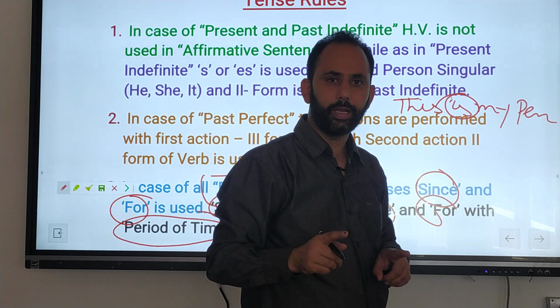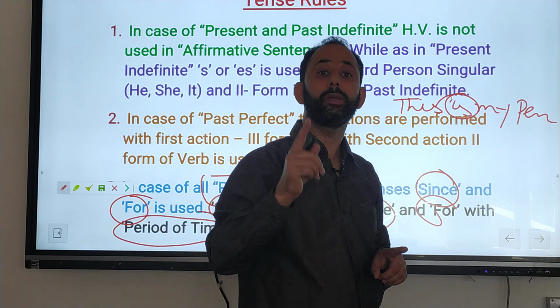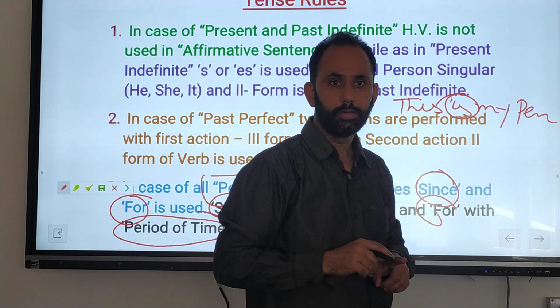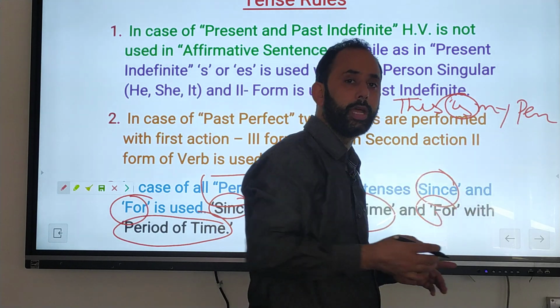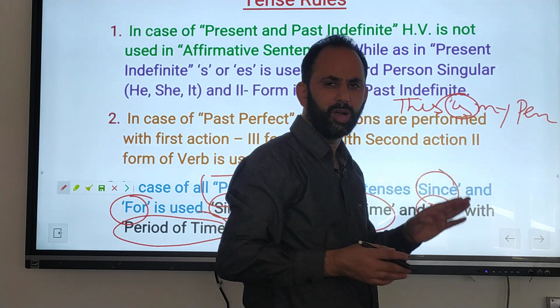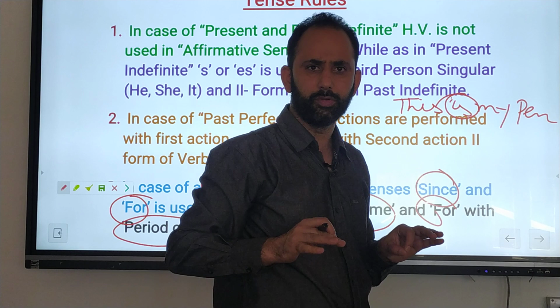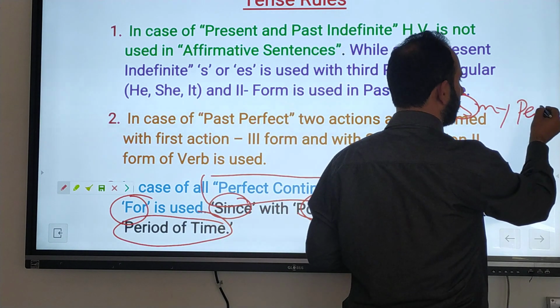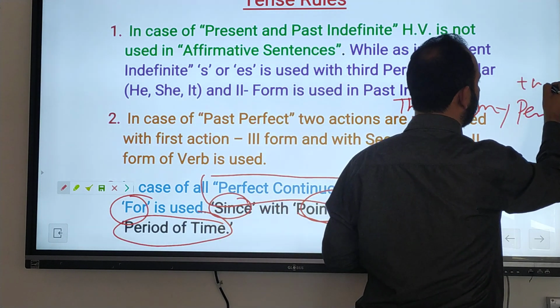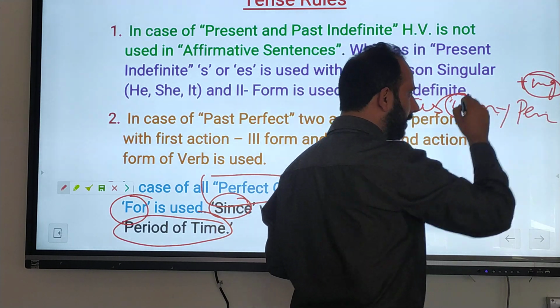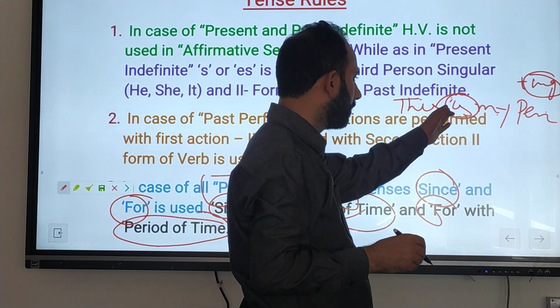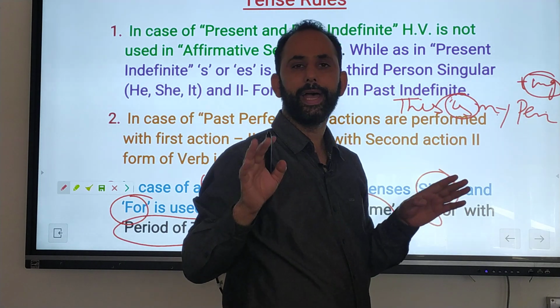Because I told you in the very beginning that sometimes a helping verb acts as main verb. When it acts as main verb, then there will be no other main verb. If it is a helping verb, for example, if we take it as a helping verb, then there should be the fourth form, that is the ing form, because in present continuous we use the fourth form. There is no penning, there is no mying. That means this here is the main verb.